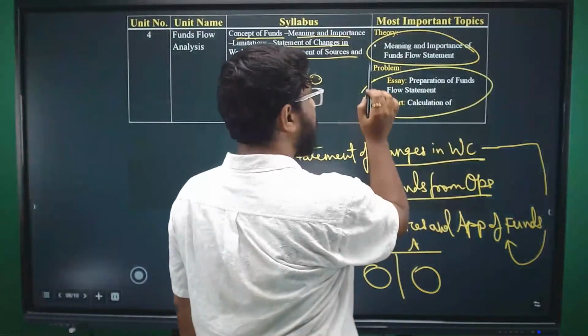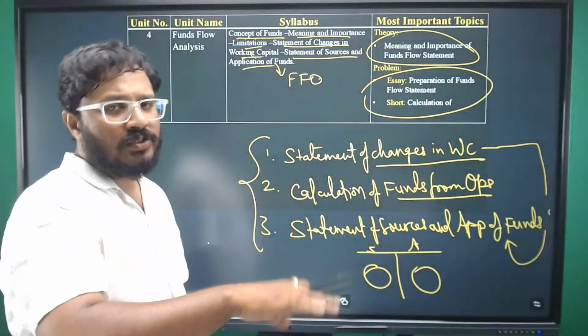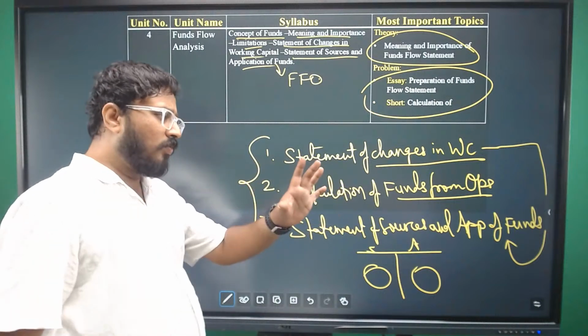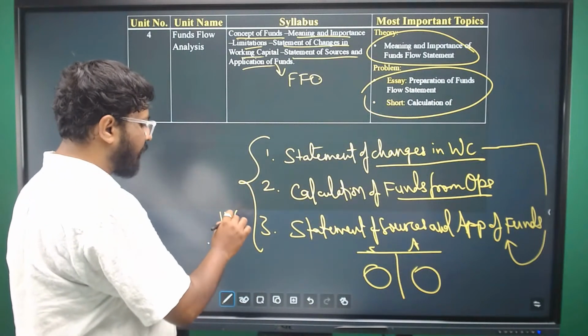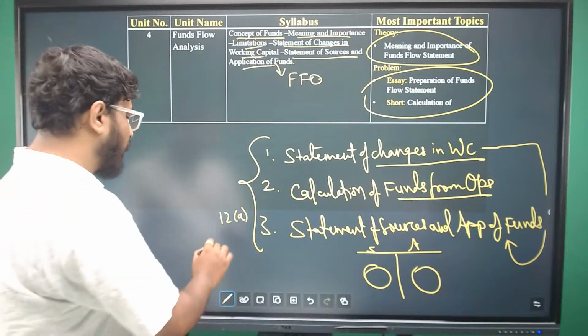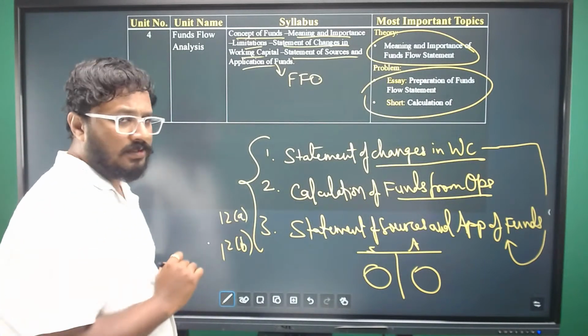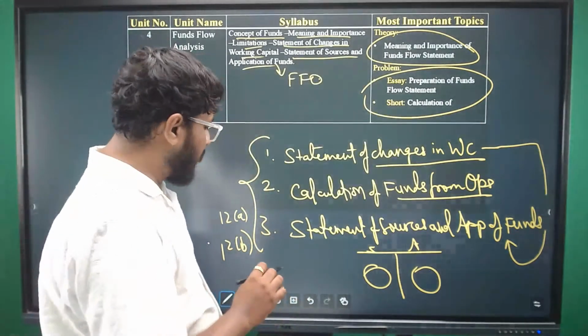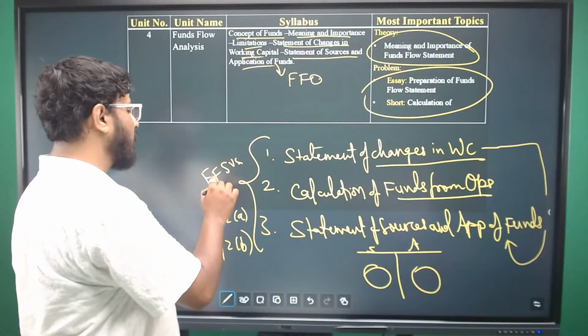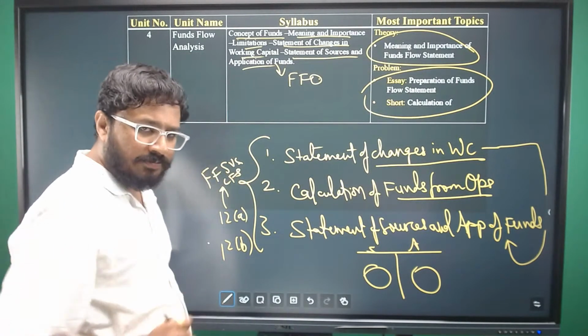Problems will be asked, with adjustments or without adjustments. Mostly in both 12A and 12B, only problems will be asked. Very rarely you'll see a theory question asking for the difference between funds flow and cash flow statement.